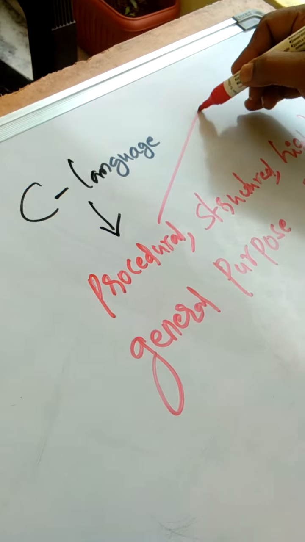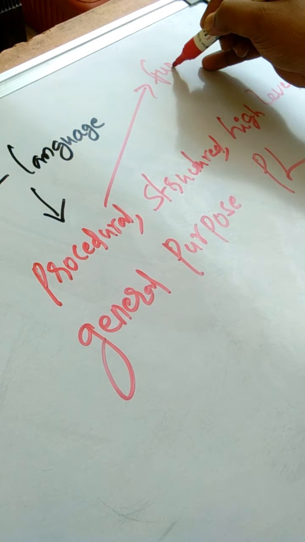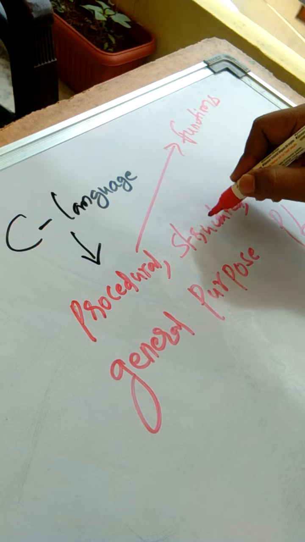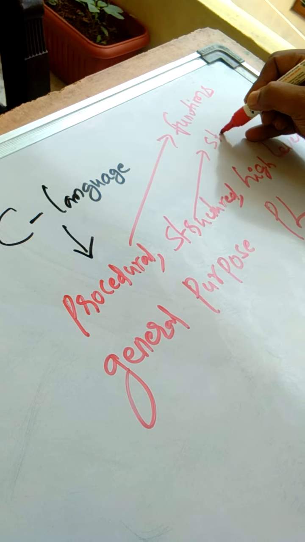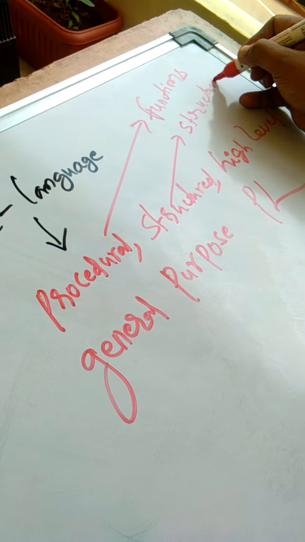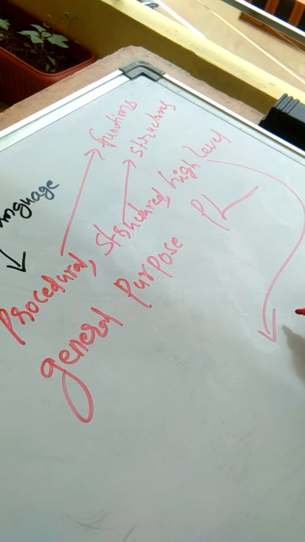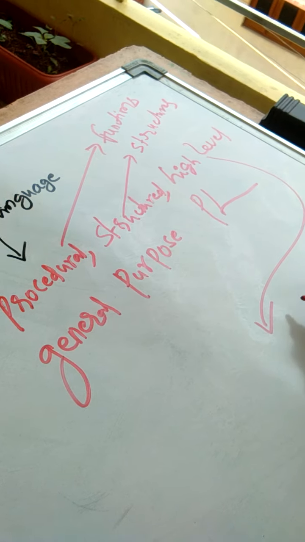Procedural means it will be using procedures or functions. We will come to know functions in due course. Structured means it will be using the concept of structures. High level, I said, means it is close to English, easy to learn, easy to use, easy to implement.